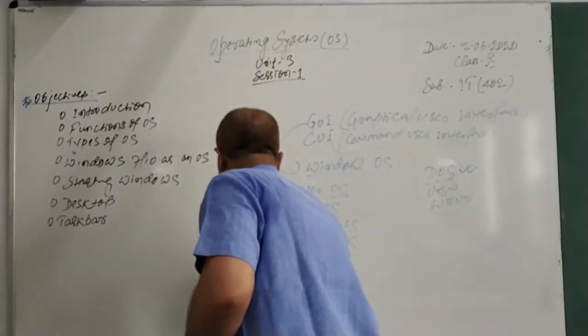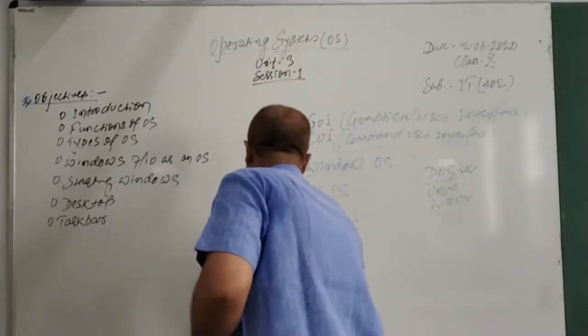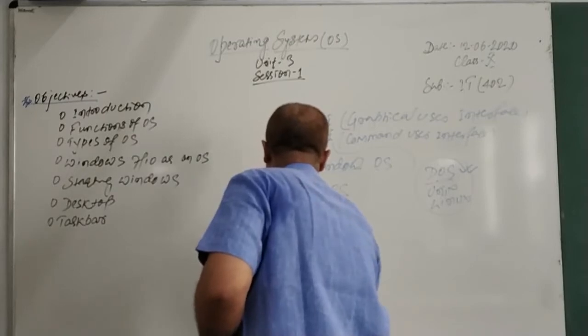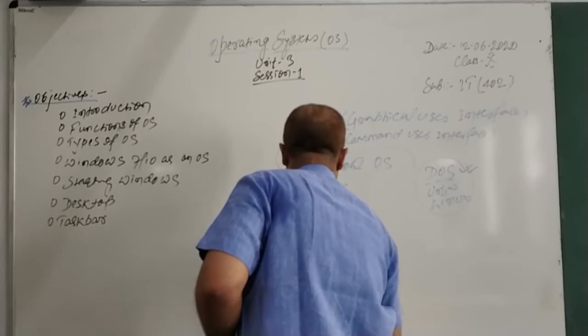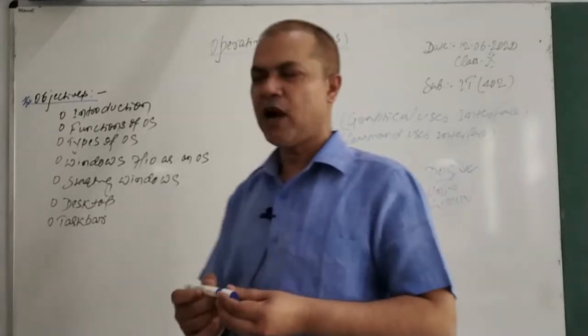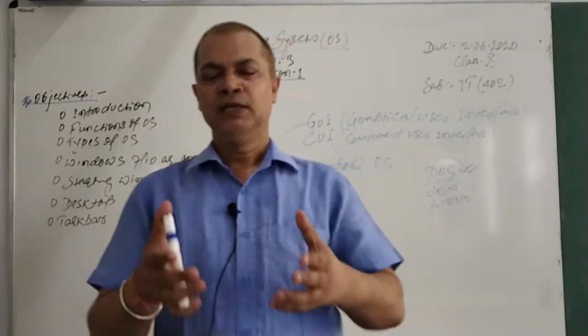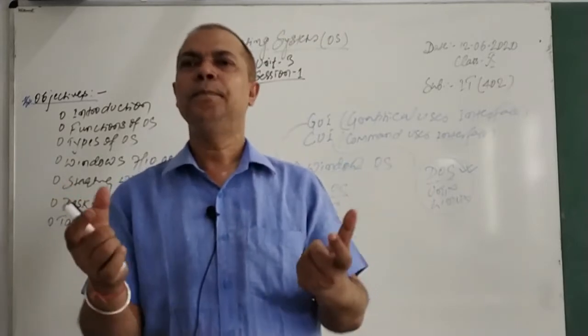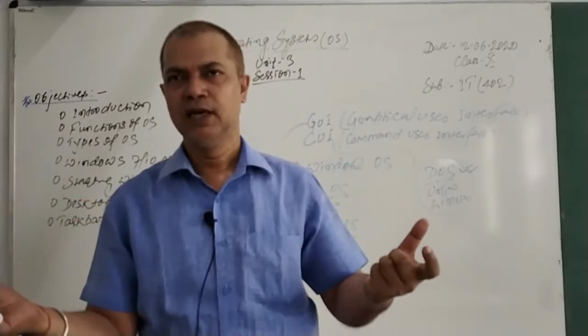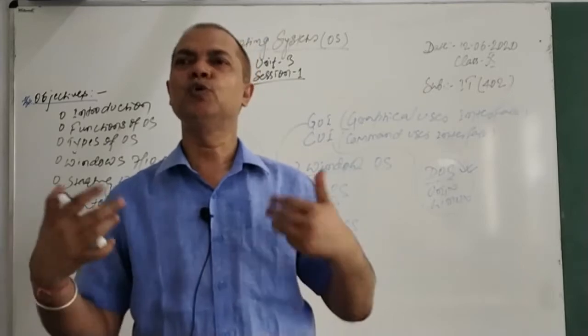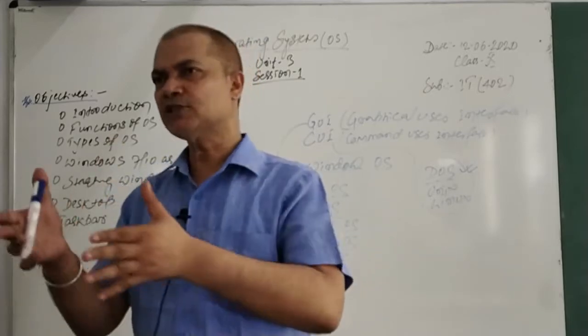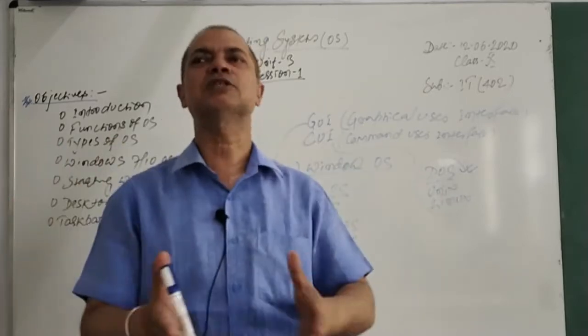We have multi-threading also. Multi-threading OS. Now, try to understand what a thread is. A thread is a small piece of a task. Suppose there is a big task we want to perform. Whatever individual tasks you perform to accomplish that big task are called threads.